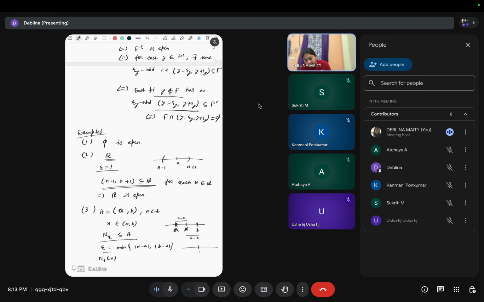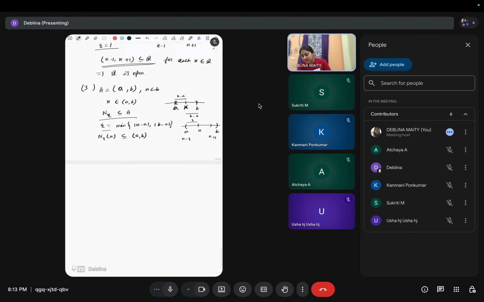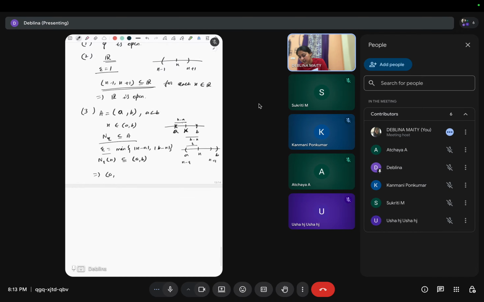So x is where? Suppose this is A and this is B. So this is the minimum one, x minus A. So the epsilon neighborhood of this means from this one to this. So this is x minus epsilon, this is x plus epsilon, right? So then the epsilon neighborhood of x is completely contained in this AB, right? So this implies AB is open, for any AB.